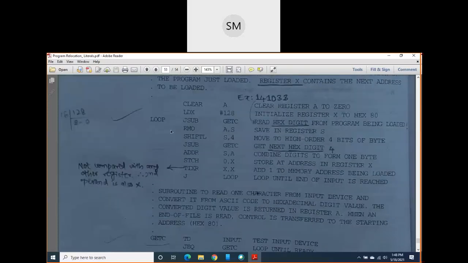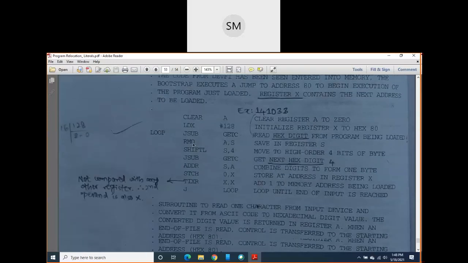Who is calling this one? This boot was calling. So after JSUB GETC, read the hexadecimal digit from the program being loaded. So this GETC will read the hexadecimal digit from the program. Okay, that may be 1, 4, like this. One by one, all the characters it will read. And next instruction is RMO. What it does? In register A, whatever you had stored, that value you will store into the register S, which is a general purpose register.